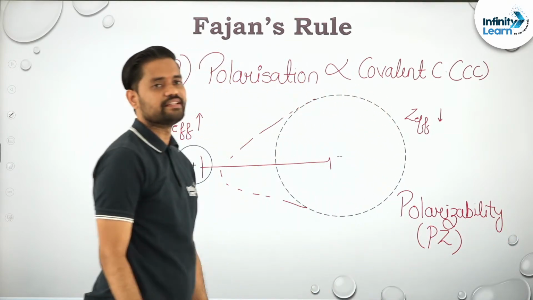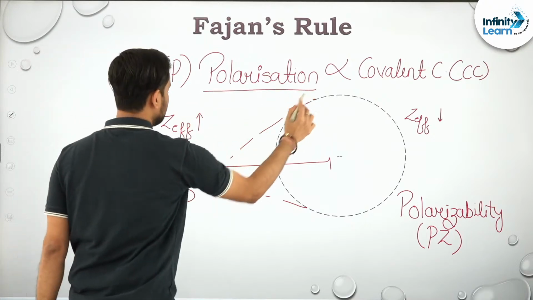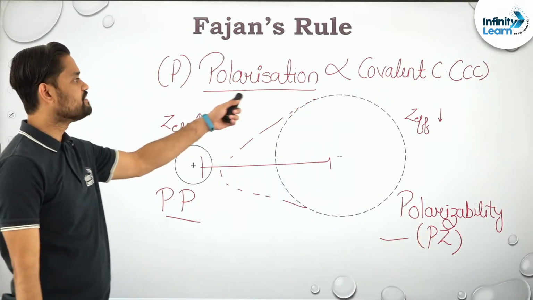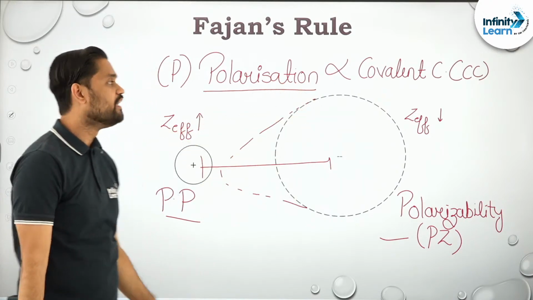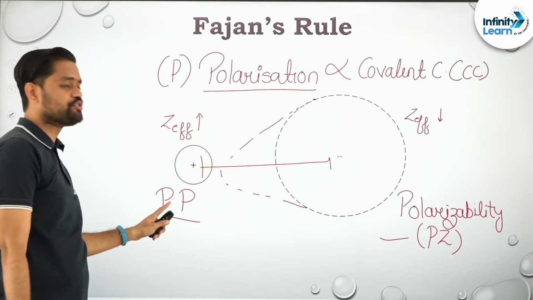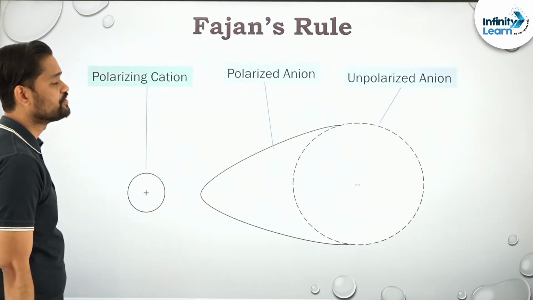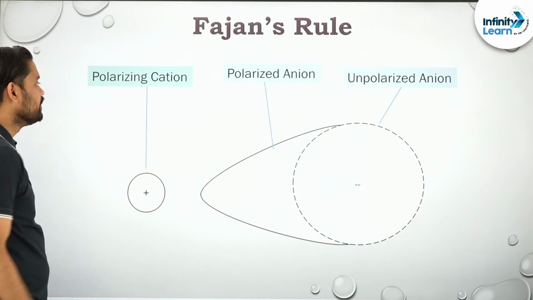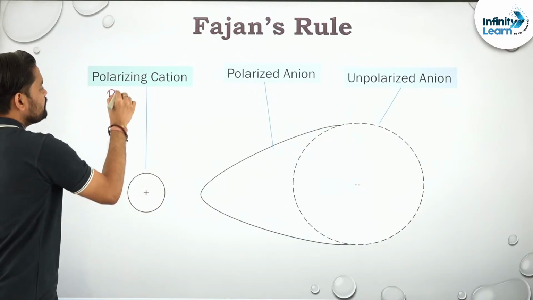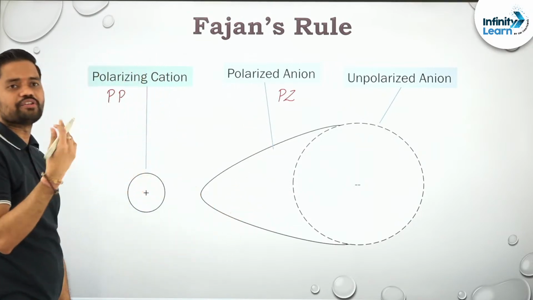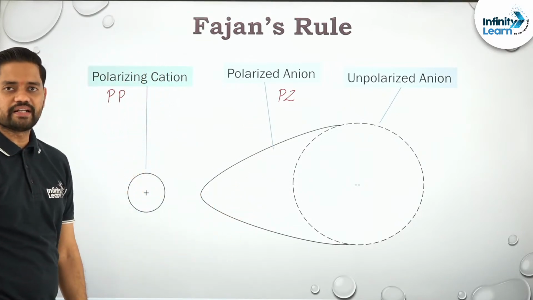So there are 3 things: polarization, polarizing power, and polarizability. Polarization is directly proportional to covalent character, and polarization is also directly proportional to polarizing power and polarizability. So this is the structure that it should look like. This is polarizing power. This is polarizability. जितना ये दोनों ज़्यादा होंगे उतना ज़्यादा कोवैलेंट कैरेक्टर होगा.